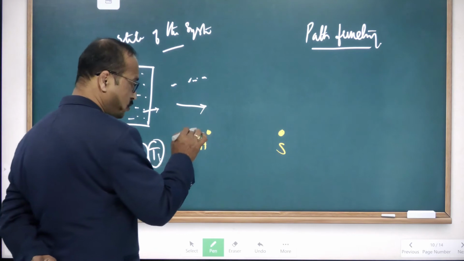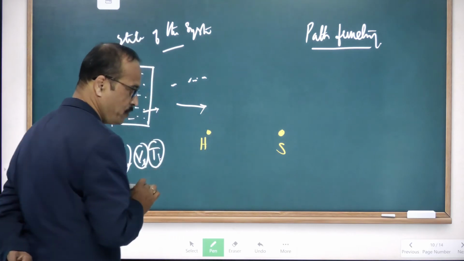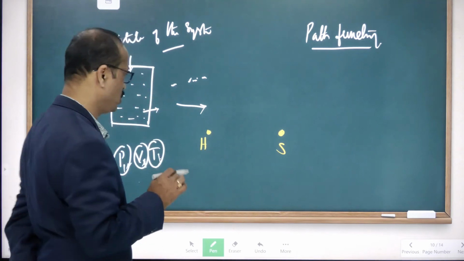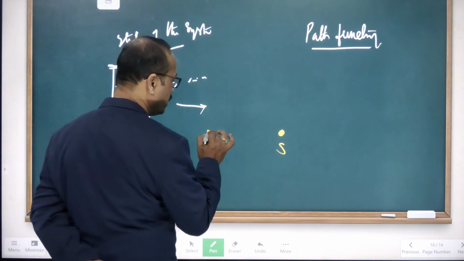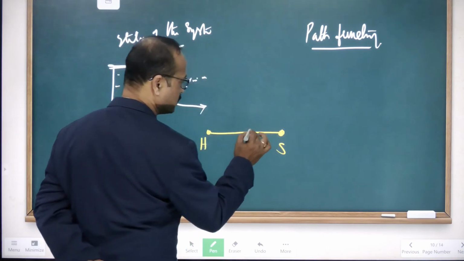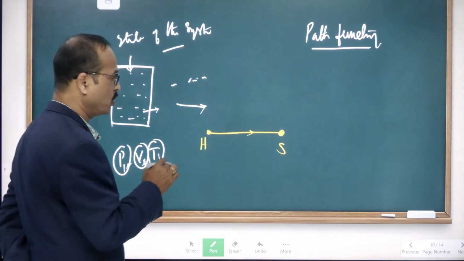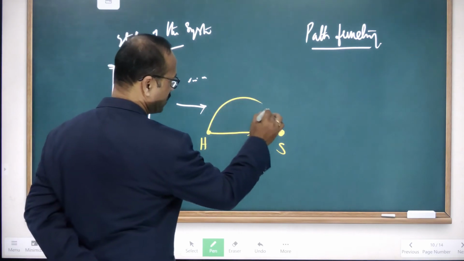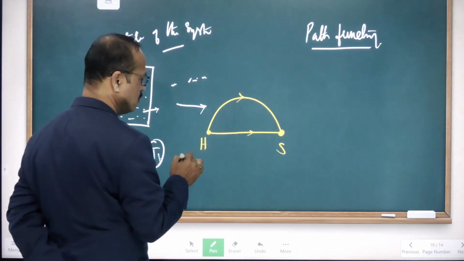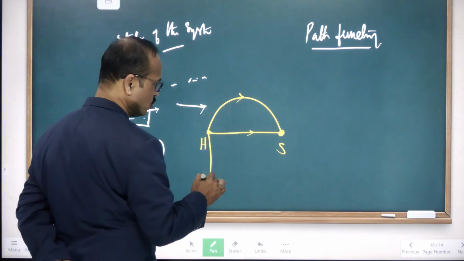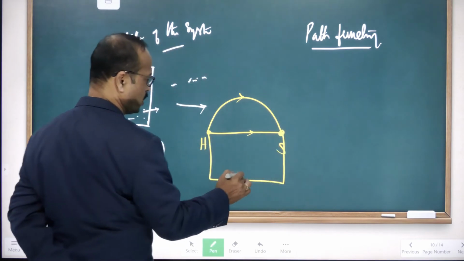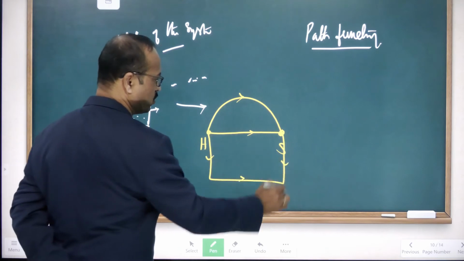In reaching from house to school, you may reach in this direction, like this, and you can reach in some other direction also, like this.